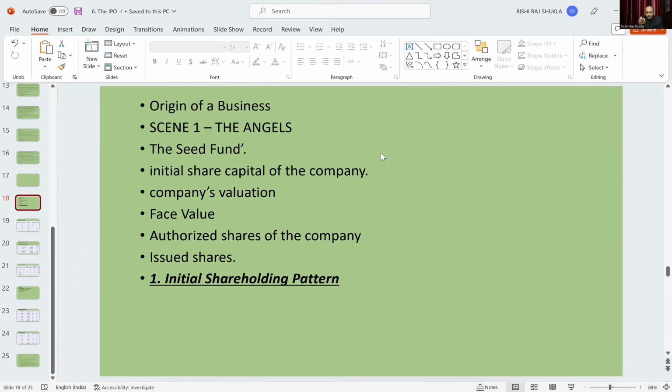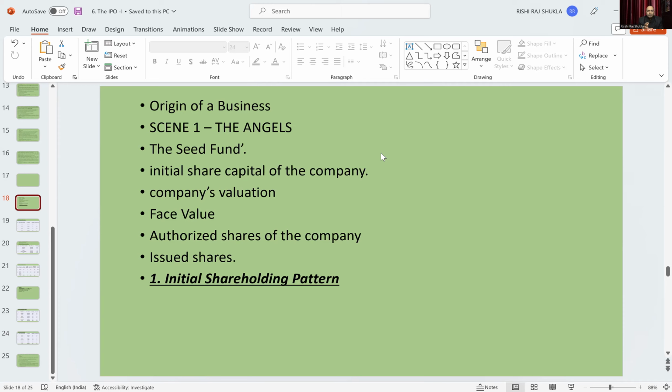So this is the face value and this is the authorized share of the company. This is the total share at the initial stage for the company to start the business. Out of this authorized share of 50 lakh, suppose all these three people, the promoter and the two angel investors, who have put in the amount, all decided to take 50% share.